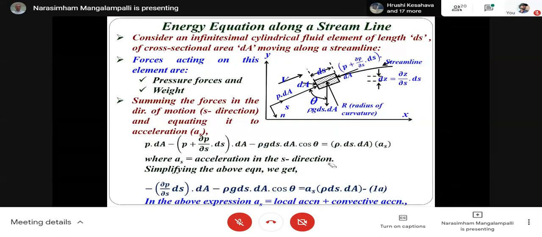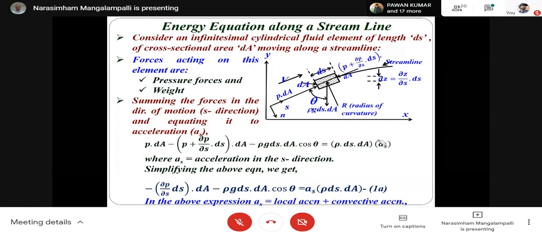So this equation is simplified. P dA minus P dA will get cancelled. So you will get minus dou P by dou S into dA minus rho g ds dA cos theta is equal to rho As ds dA.